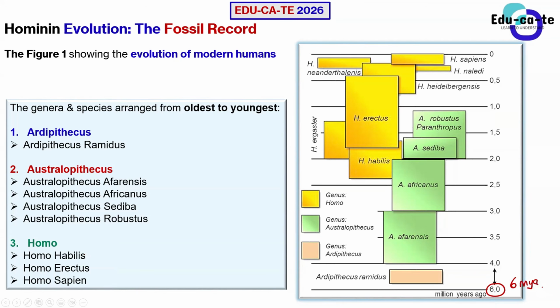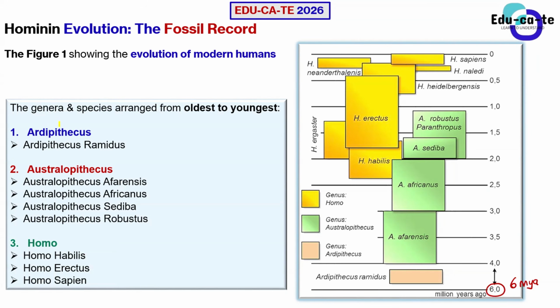And this is a kind of diagram that is just showing you how we evolved from the old species. So this is hominin evolution. This is the evolution of human beings. Okay. So basically, we have got multiple species that started before us. So they are actually genera and species.